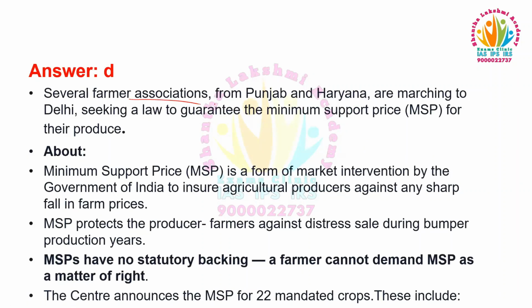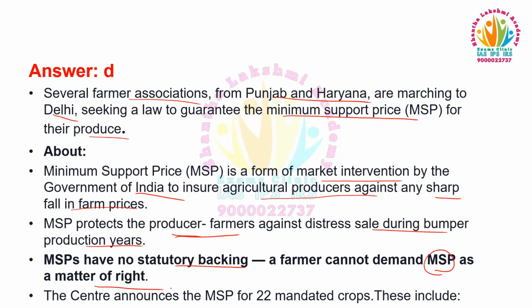Several farmer associations from Punjab and Haryana are marching to Delhi seeking a law to guarantee the minimum support price for their produce. About this, the minimum support price is a form of market intervention by the Government of India to insure agricultural producers against any sharp fall in farm prices. MSP protects the producers, the farmers, against distress sale during the bumper production years. MSPs have no statutory backing. A farmer cannot demand MSP as a matter of right.